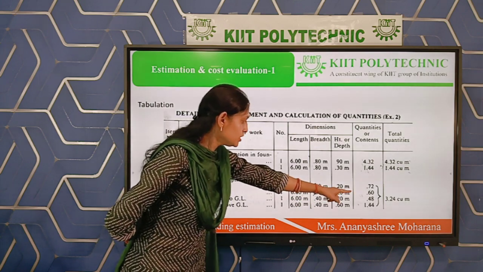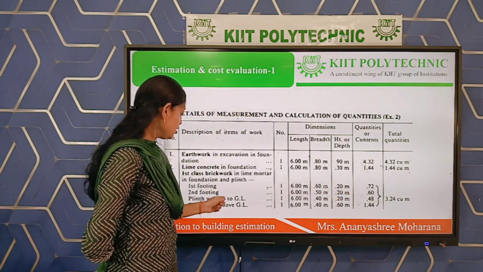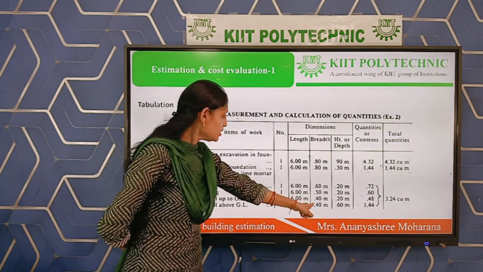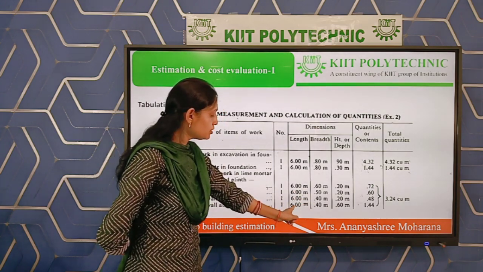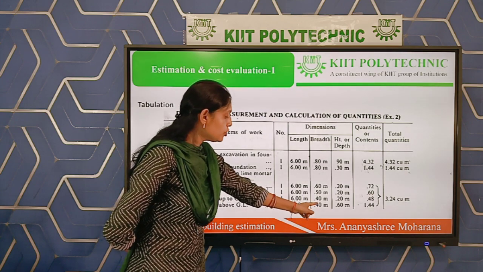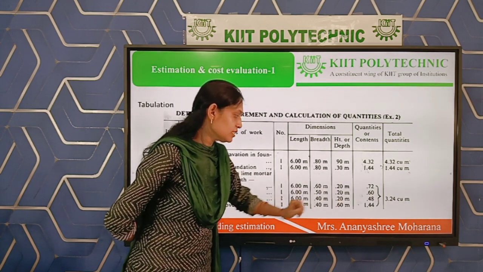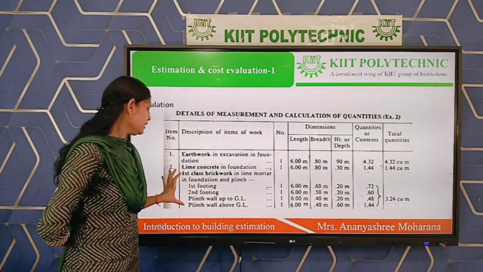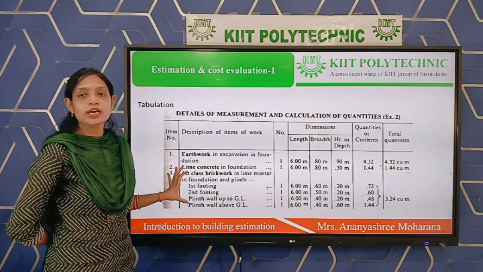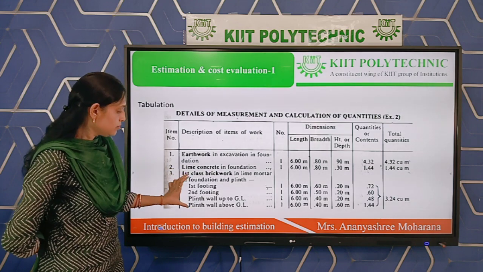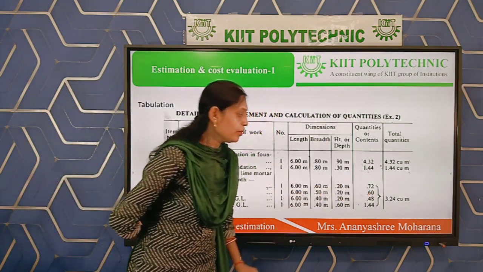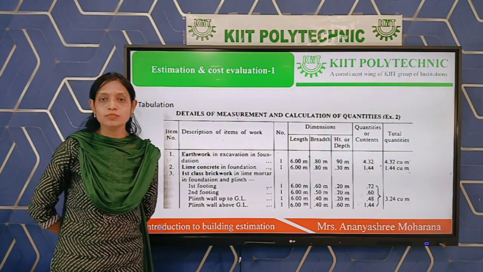You can get the number, that is 0.48 for the plinth below ground level, and for the plinth above ground level it is 0.1 into 0.6 meter into 0.4 meter into 0.6 meter, that is 1.44. That means the total quantity of the first class brickwork in foundation will be the summation of this 4. Okay, you can get 3.24 cubic meter or meter cube.